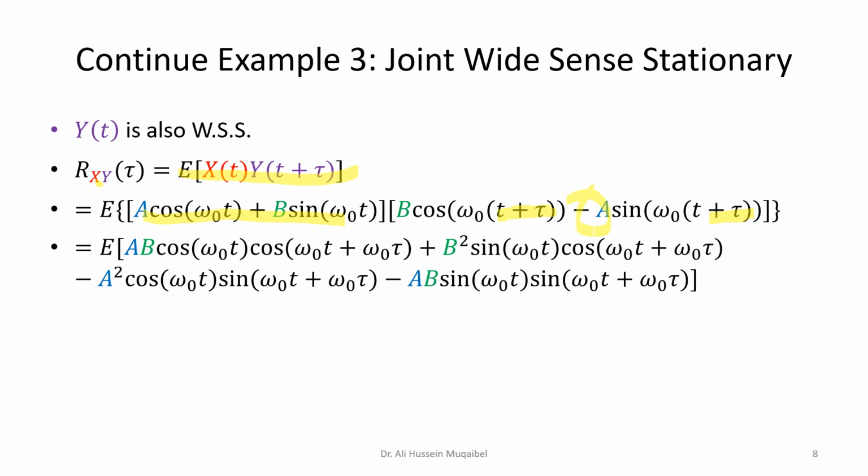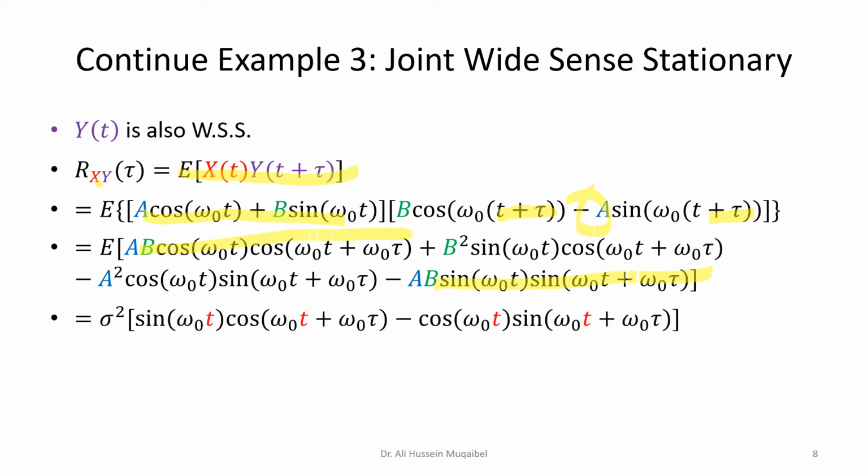If we open the bracket here, we get again 4 terms. Once more, we know the term that is going to cancel out to 0. And then the other term will be sine times cosine minus sine times sine. Using our trigonometry, we can see that this is equal to minus sine. So again, we can show that this is jointly wide sense stationary because Rxy, or the cross correlation, turns out to be not a function of time because there is no t here. The variable t disappeared from the expression, cancelled out.